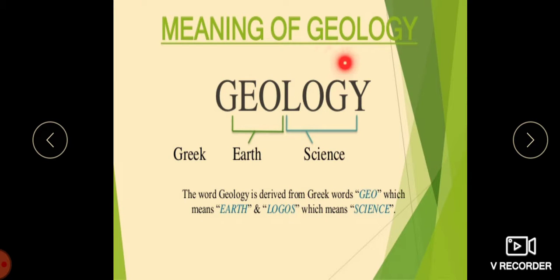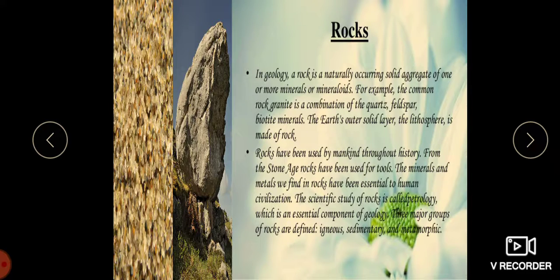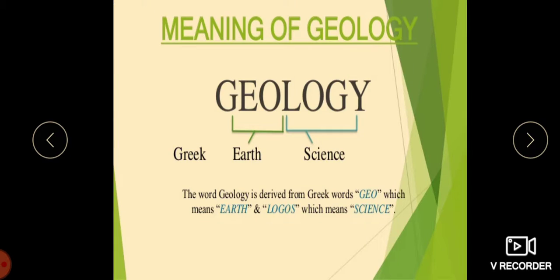When we talk about geology, I use the word geology here. What do we mean by the word geology? Geology is from the Greek word, children. Geo means earth and logos means study, or science. So it is the study of the earth; it is the earth science where we study about the earth.